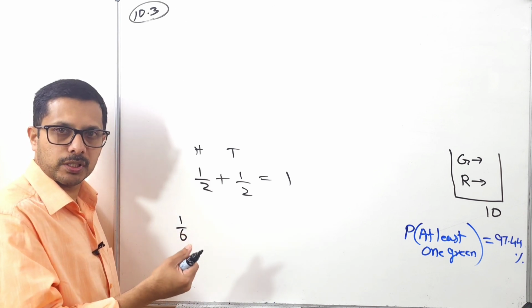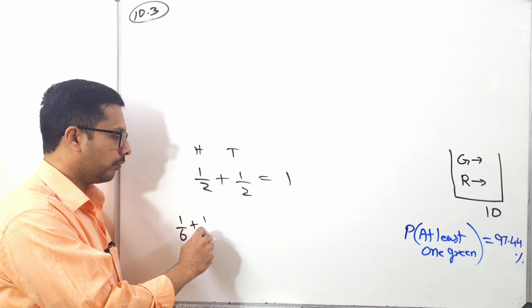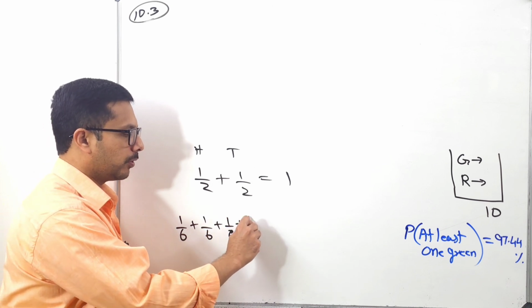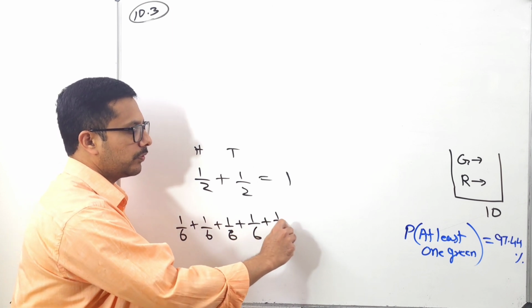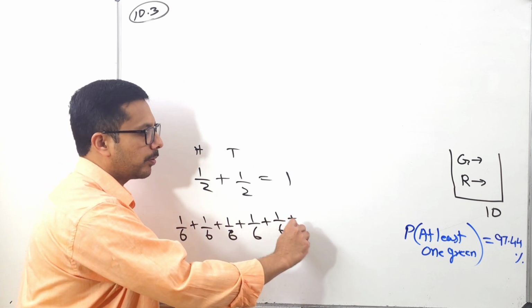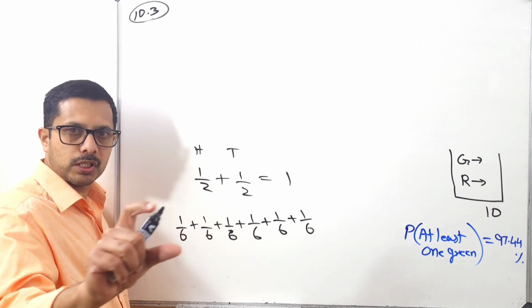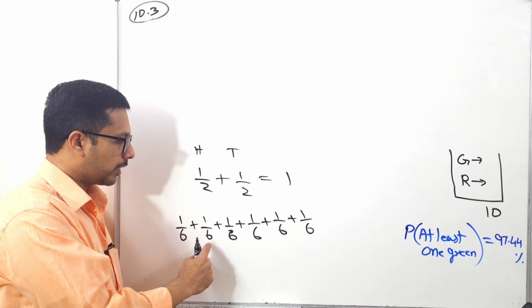1/6. There are 6 options. Am I right? 1, 2, 3 up to 6. Okay, what is the probability to get a 2? 1/6. What is the probability to get a 3? 1/6. What is the probability to get a 4? 1/6. What is the probability to get a 5? 1/6. What is the probability to get a 6? 1/6. Just add. Is it not only 6 options there if you throw a dice? Am I right? Okay, so what is the answer for this one?